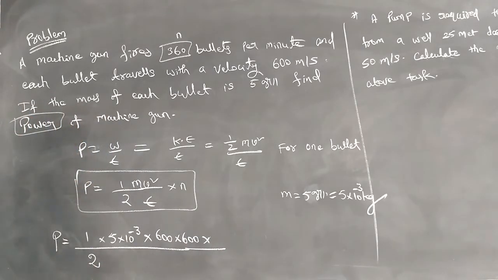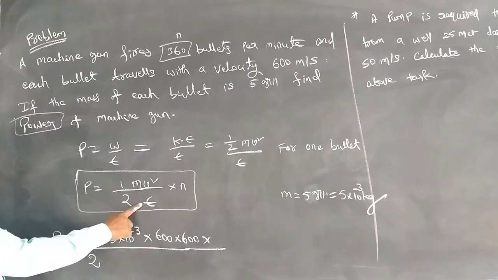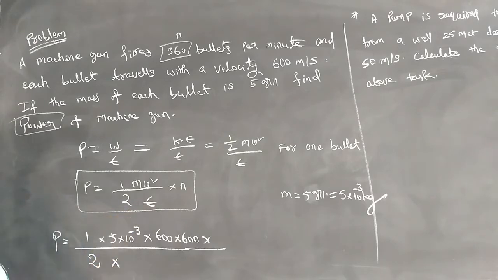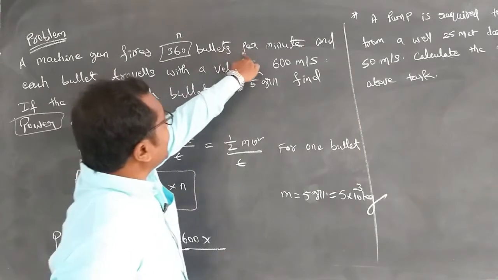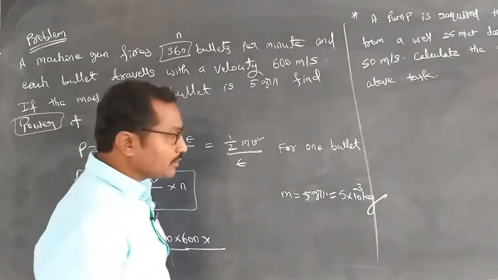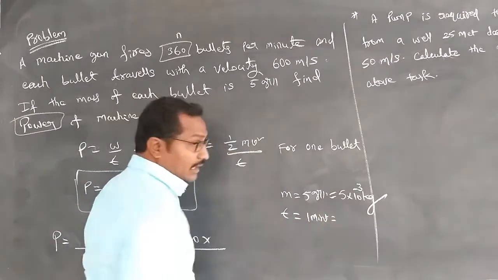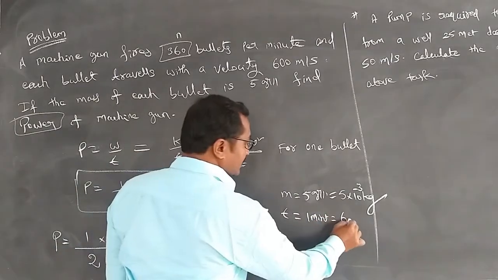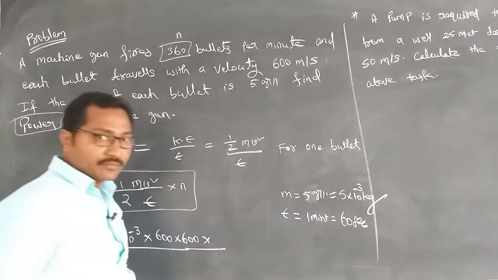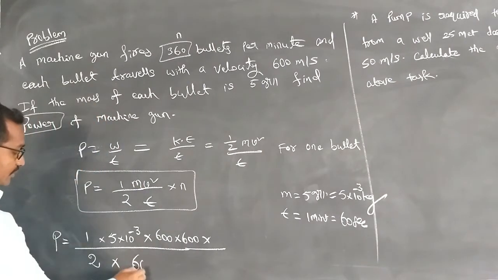Right. And next, coming to the denominator part, that is the time period. Where is the time period? Bullets per minute. So I am taking here 1 minute, converting this into seconds as 60. So taking the value of 60 at this place.